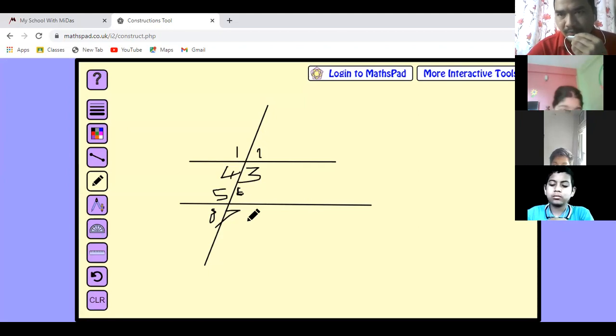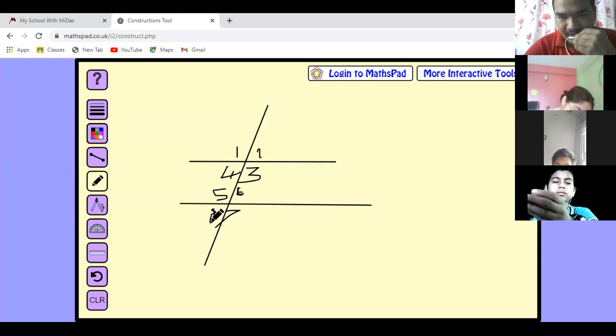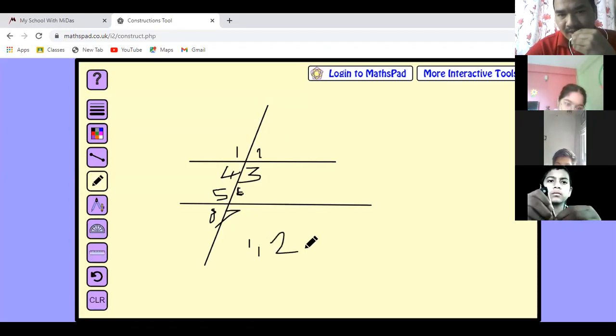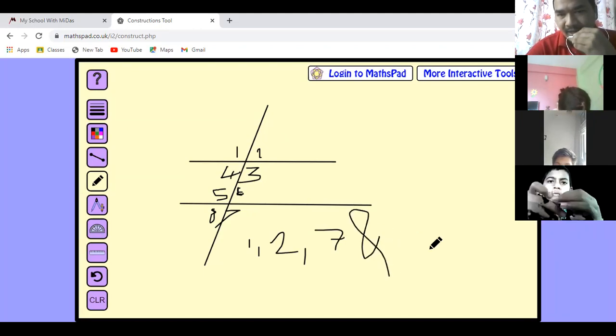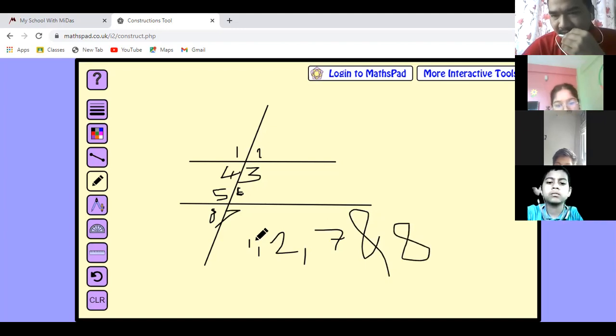These 1, 2, 7, 8, these 4 angles are known as exterior angles. 1 number, 2 number, 7 number angle, and angle number 8. These angles are called exterior angles.